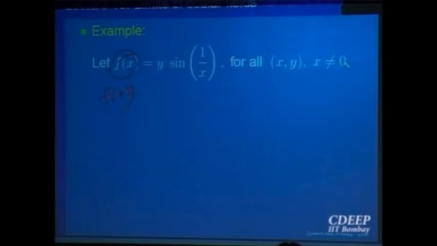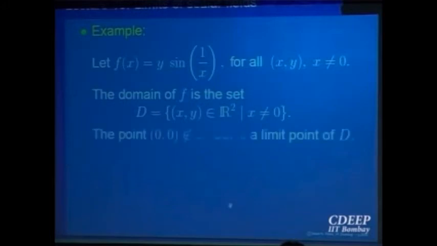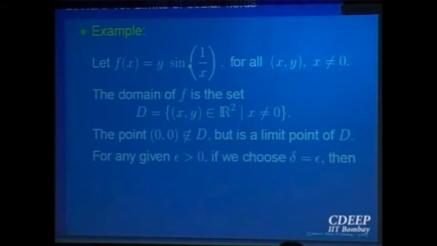And so 0, 0 is a limit point. The point 0, 0, though it is not in the domain, is a limit point for the set. So I can ask what is the limit for this function at 0, 0. And that we have already seen, the limit of this function at 0, 0 exists. By epsilon-delta method or other method, whichever you like, you can compute. Because sine is bounded, the absolute value of f(x, y) is less than or equal to |y|. So you can take delta equal to epsilon to say the limit exists and is equal to 0.